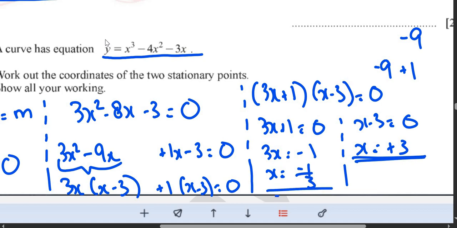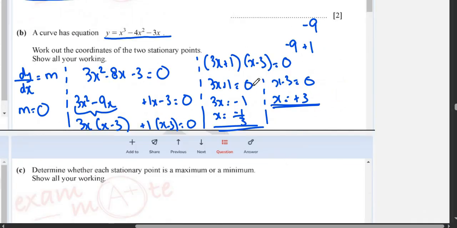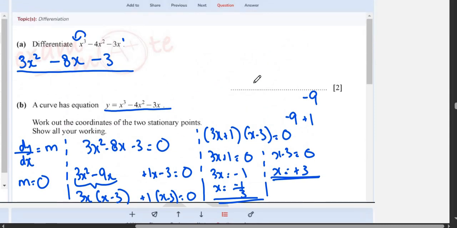So these are the two values of x. Now we did find the two values of x, right? So we need to find the coordinates of the stationary point. The value of x is negative 1 upon 3, we need to find the value of y. So y is equals to, just plug negative 1 upon 3 into this equation.